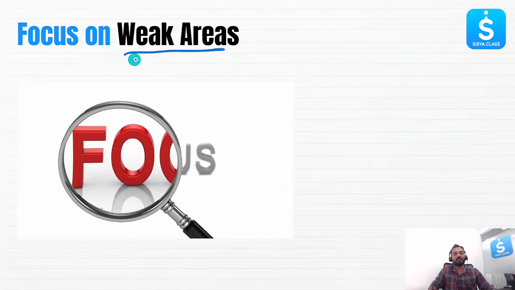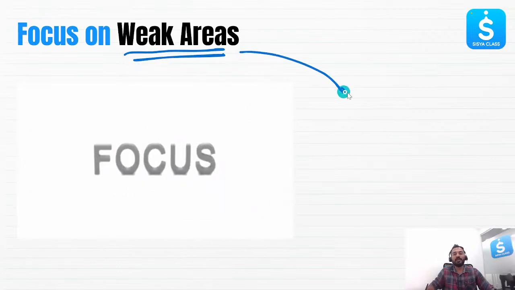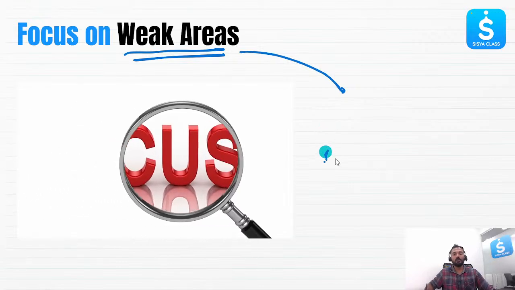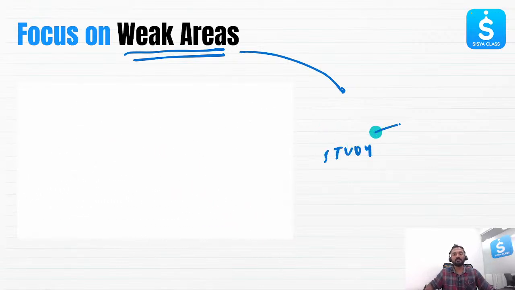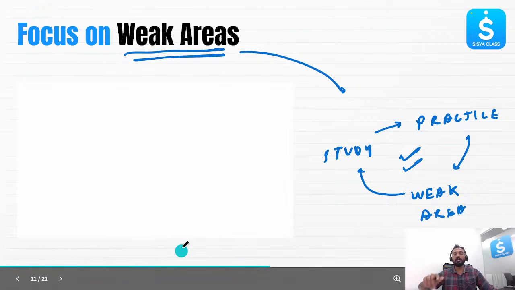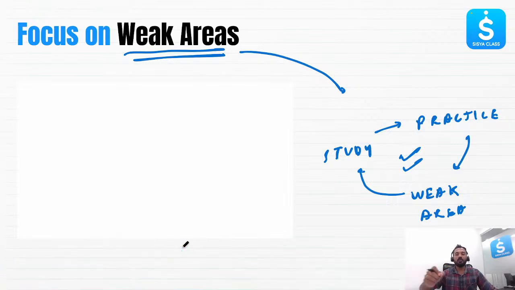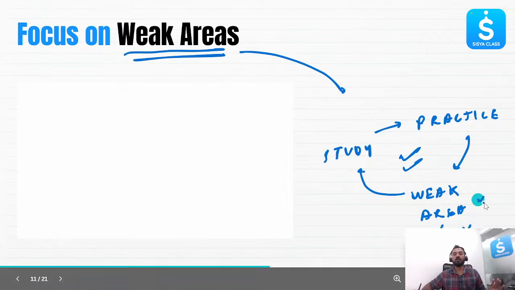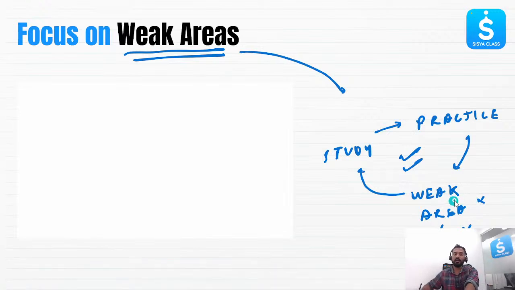Now, weak area identification is very, very important, because once you understand the weak area, once you study, this is the cycle I'll tell you. You study, you practice, you identify the weak areas. Once you identify the weak areas, again you study. When you solve and are not able to get the correct answer, you find out, this is my weak area, sir. I need to work on that. You again study. This is the cycle you need to follow, beta. Very, very important. Study, practice, identify the weak area, again solve, study, practice your weak area till you have no weak area. Till you have no weak area, you have to repeat this cycle again and again.